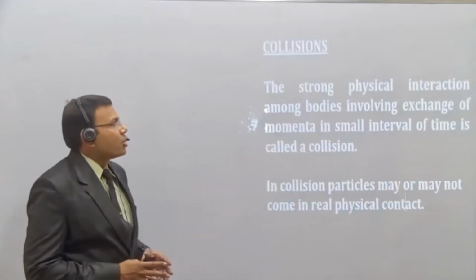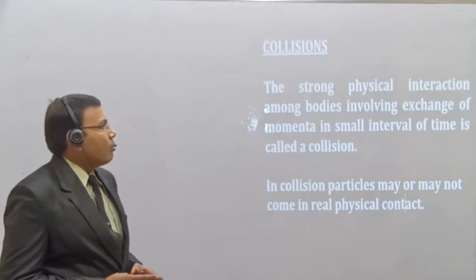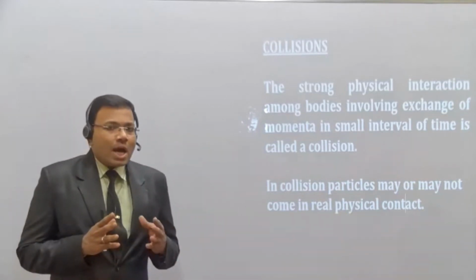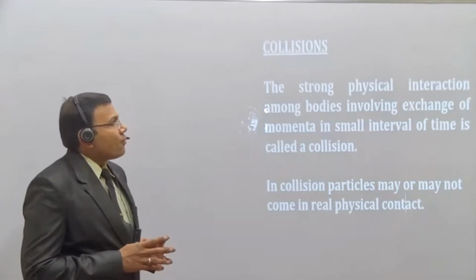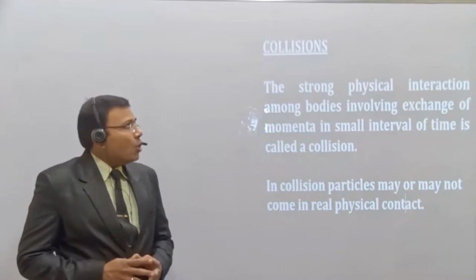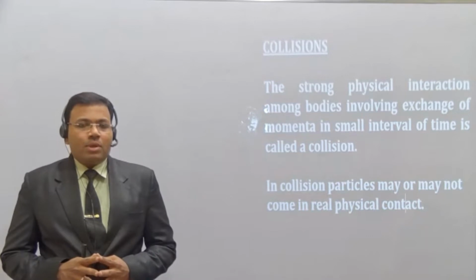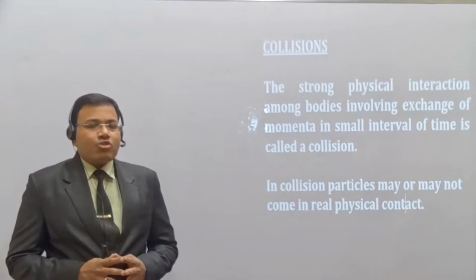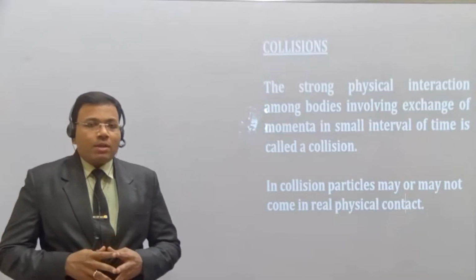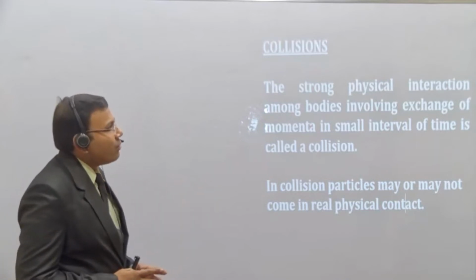So what is the definition here? You can see: the strong physical interaction among the bodies involving exchange of momenta. So here we are not using the word physical contact. Instead, we are using the word physical interaction. Why are we using this physical interaction? To remove the wrong idea that the bodies will always be in contact for a collision. So that's why we are using the word interaction.